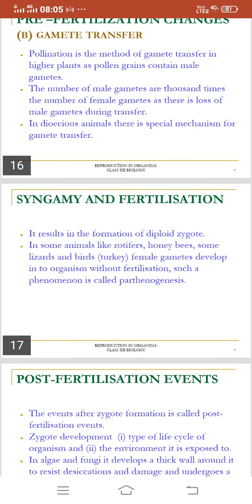Now the next important step, that is syngamy and fertilization. It results in the formation of diploid zygote. In some animals like rotifers, honeybees, some lizards and birds, female gametes develop into organisms without fertilization. Such a phenomenon is called parthenogenesis.